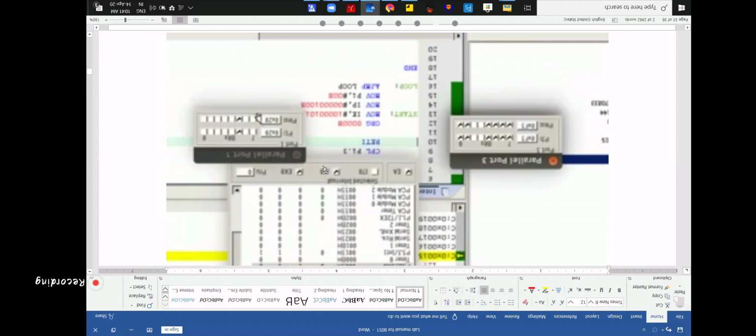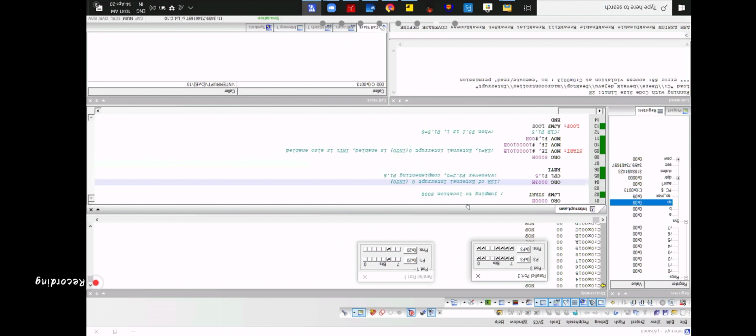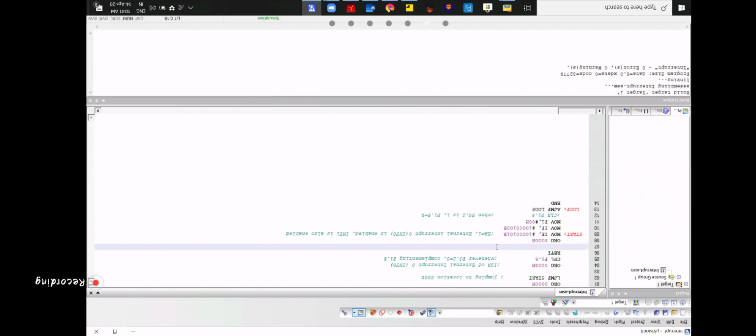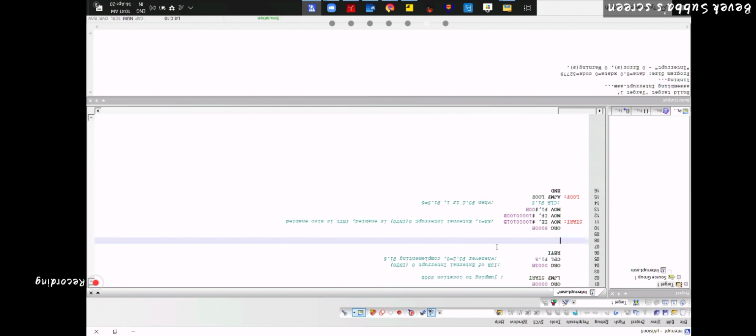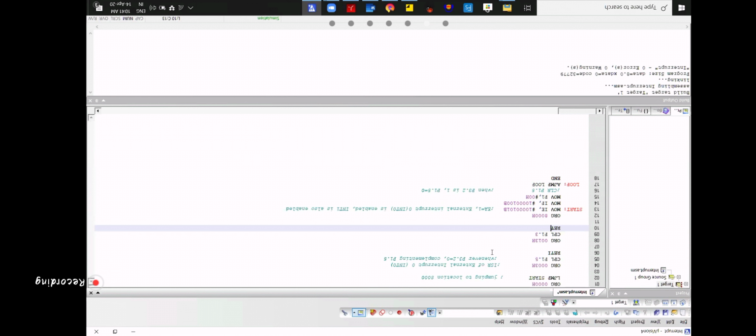Oh, I forgot to mention another program. ORG 0013H, CPL P1.3. I forgot to give the subroutine for INT1. ORG 0013H, CPL P1.3, RETI.